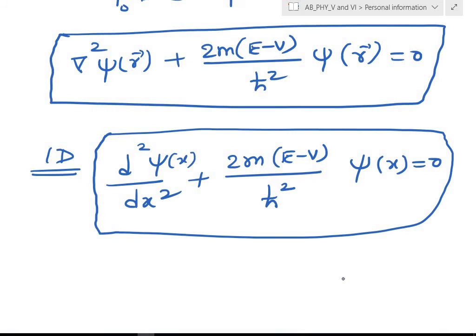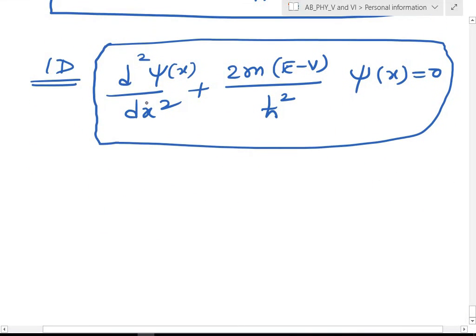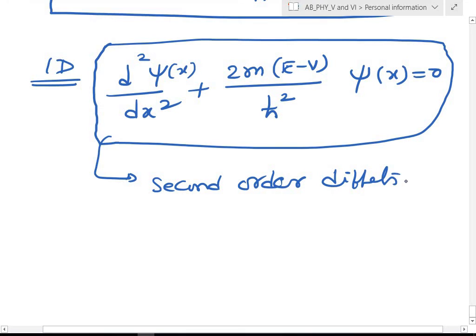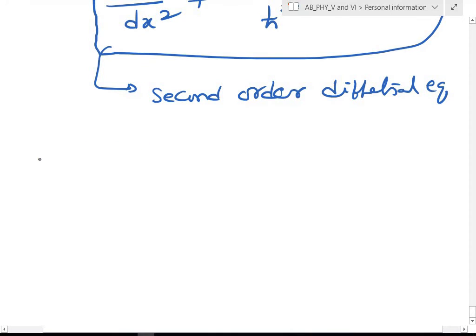If we observe here, it is a second order differential equation. Second order homogeneous differential equation. Okay, so the cases will be something like this. There may be cases where the E minus V term will be positive.